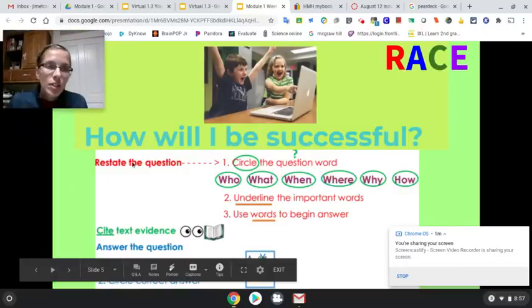The next thing we're going to do is cite text evidence. Then we'll answer the question, and we'll eliminate the wrong answer choices and circle the correct answer.